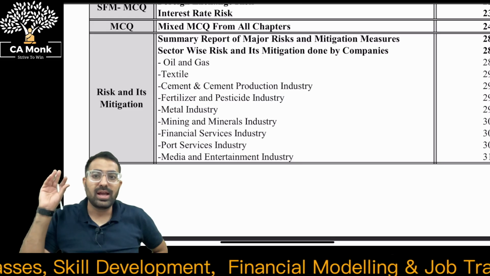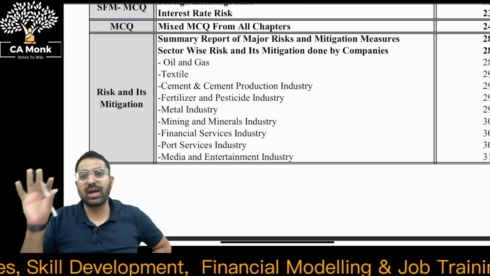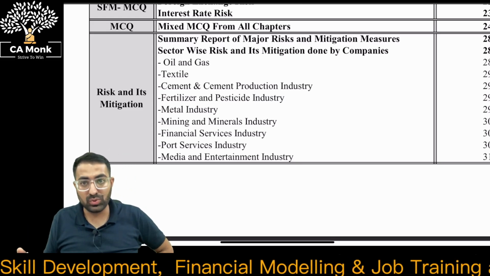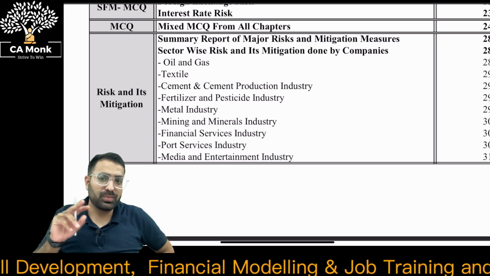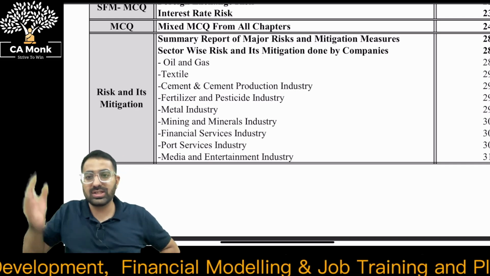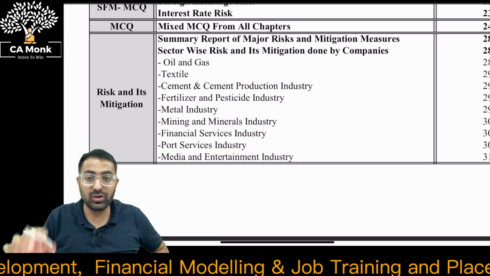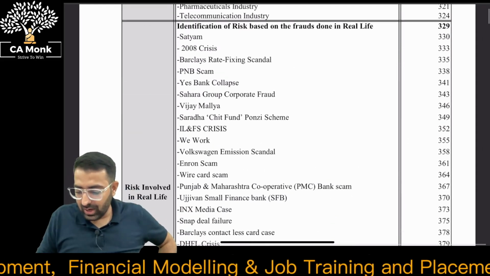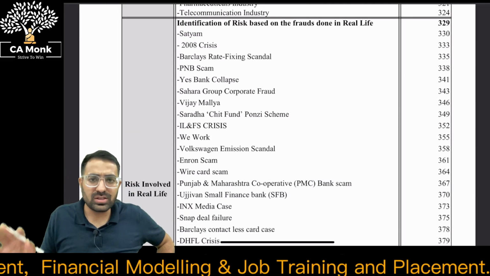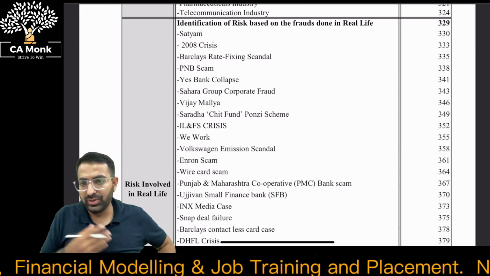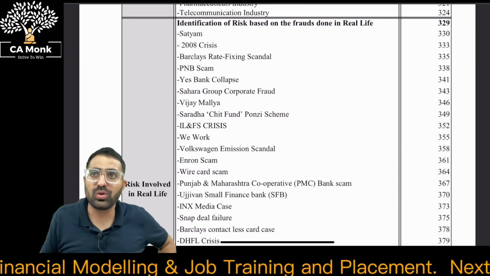Next, this is the similar way for all the 9 chapters, but there's a different summary, industry wise. I've mentioned the type of risk and what strategies companies are going to be using. That is something you're not supposed to go through much, but just overview it. Just turn the pages, read. You should be aware of the things which are there. Also, the major risks, just overview them, and the ILFS case and all these cases, if you want, you can overview the same.